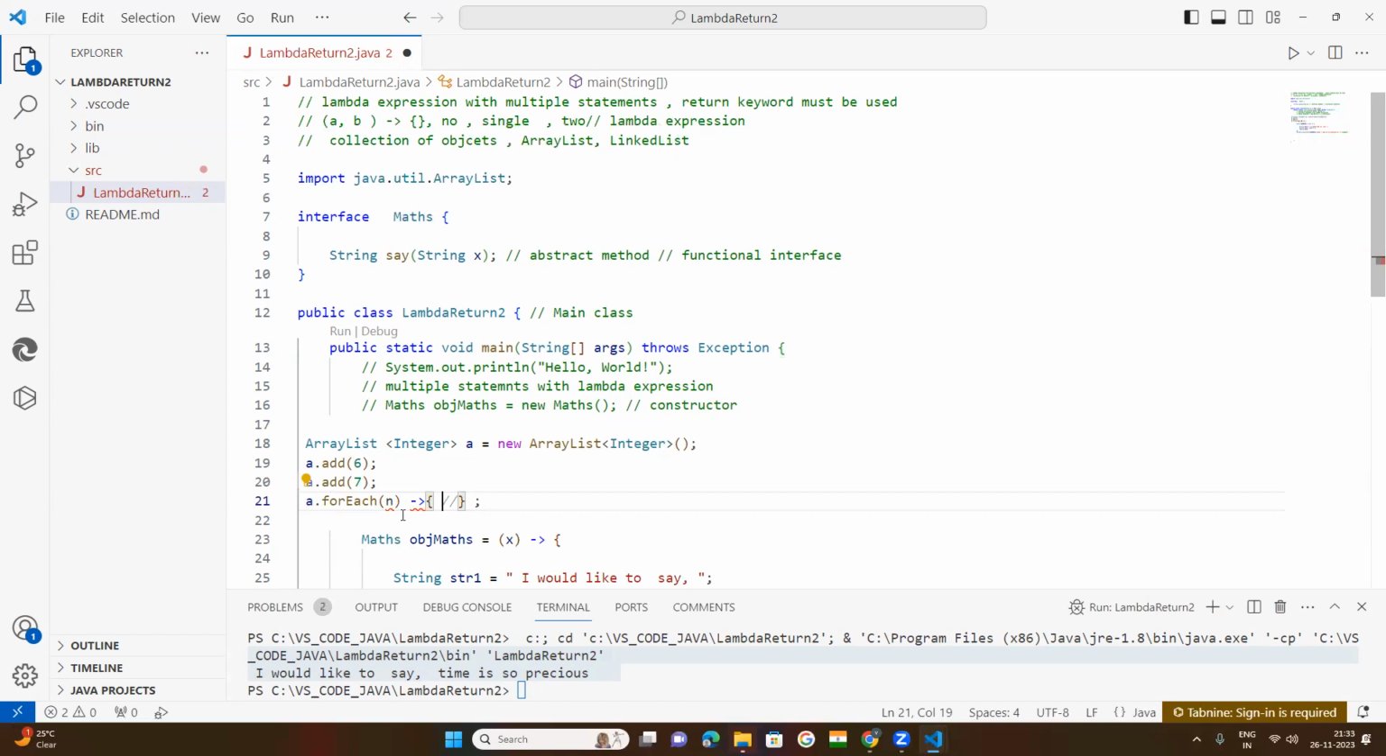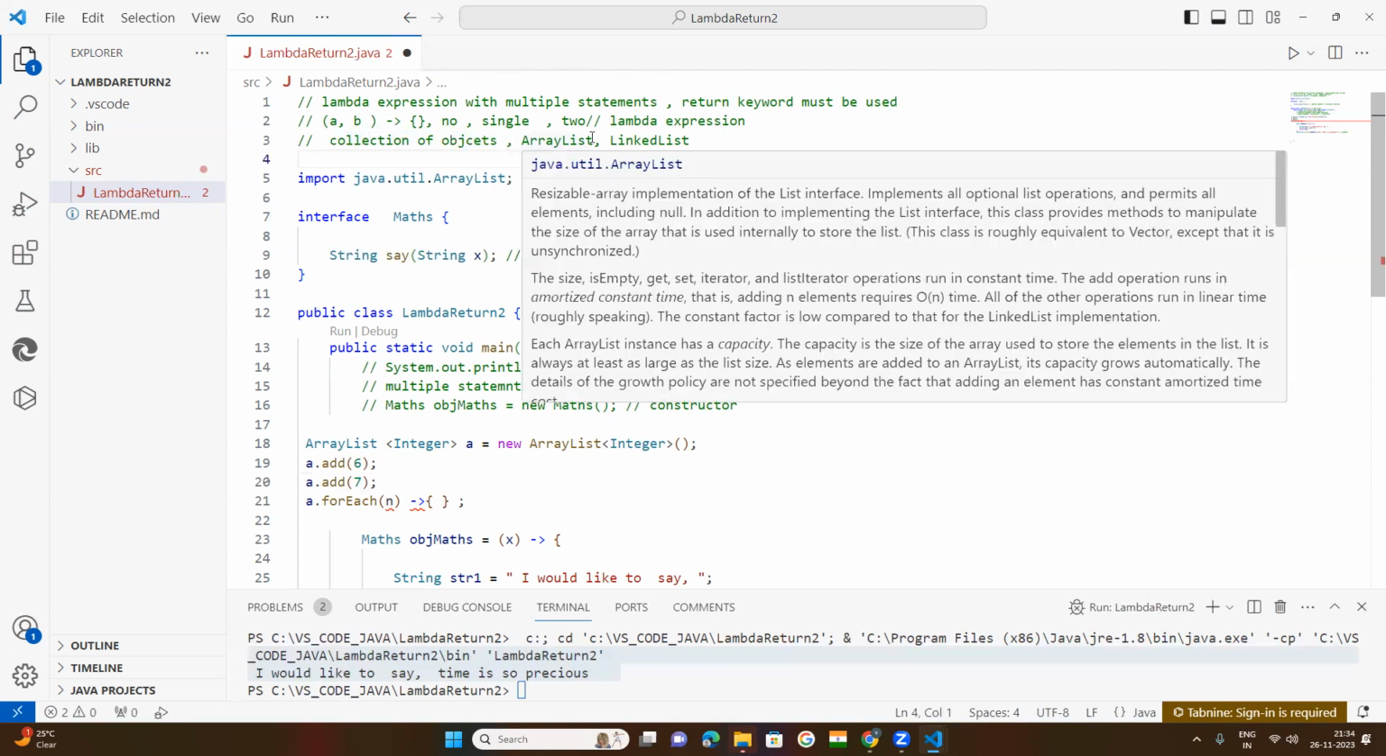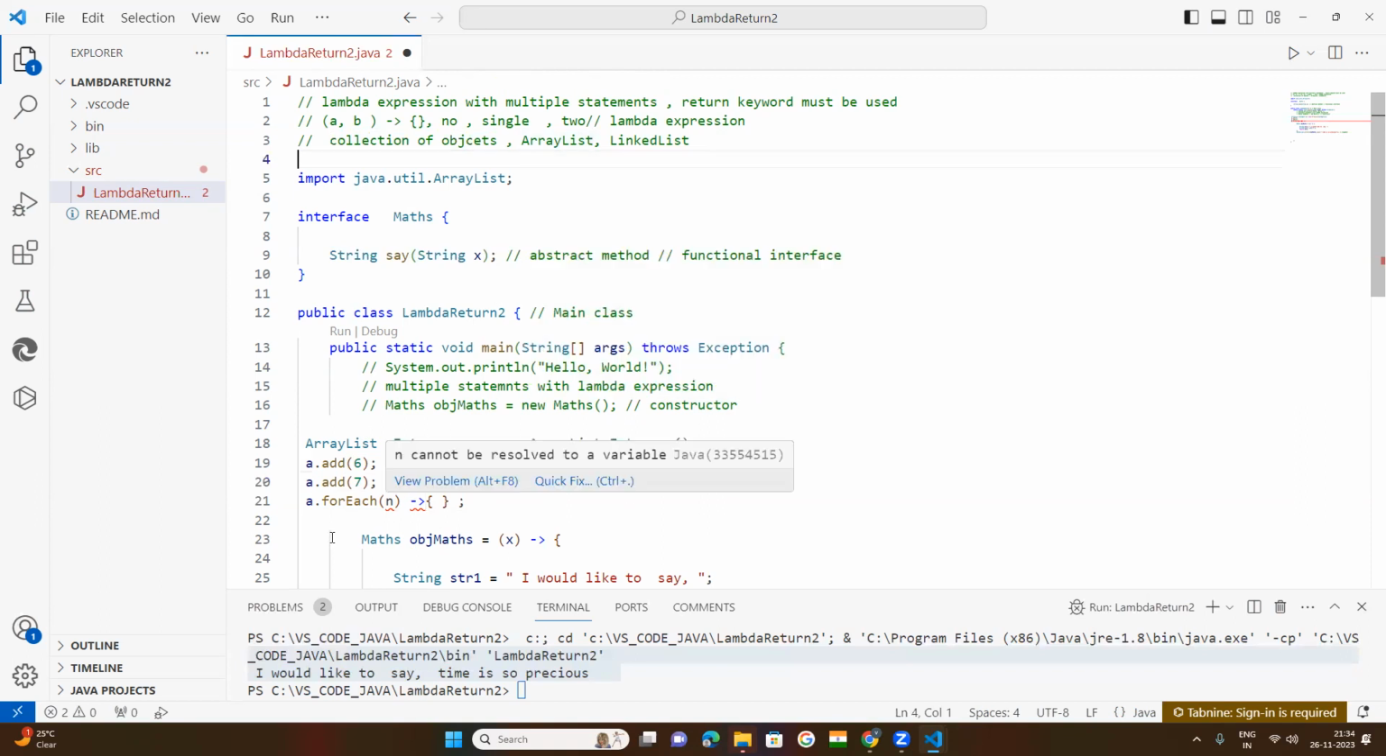Now, within this body, it is okay for each. Try to understand, as I told you, lambda expression will be used with a collection of objects. Collection of objects means ArrayList is an object. It is a list. It holds integer values, string values. Every value is an object. So here, what I'm doing is